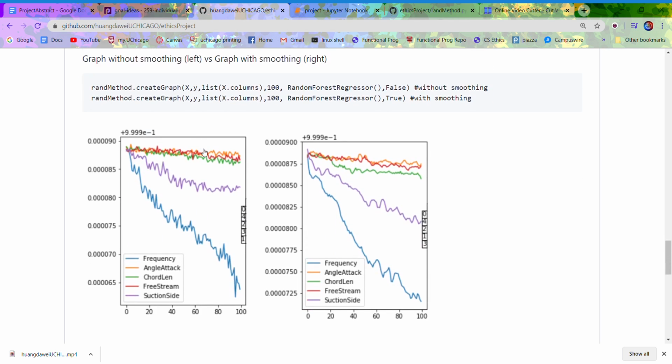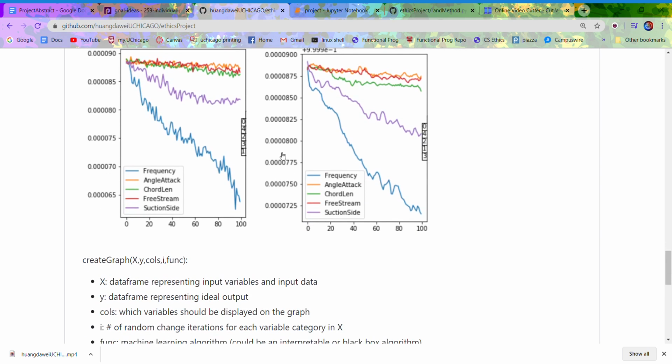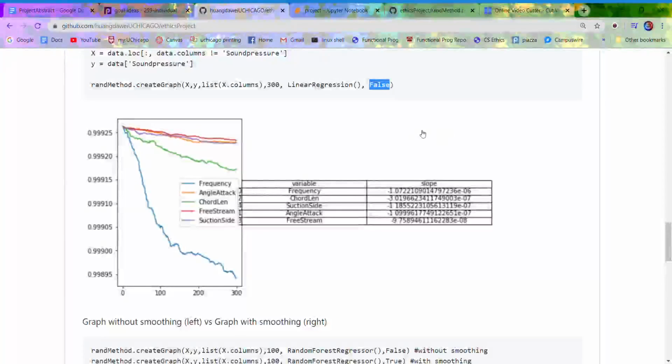Scrolling down, you have the option of whether or not you would like your graph to be smooth. Quite simply, smoothing just smooths out each line by averaging each point with its neighbors. So the left graph is without smoothing, and the right graph is with smoothing. Going back to this graphic over here, we have shown that frequency has a much more significant weight than the other variables, because with each consecutive change to data in the feature, it deviates from the initial output at a much faster rate than the other variables.